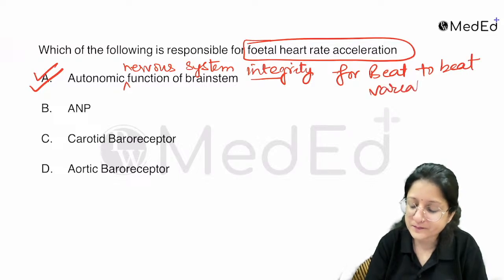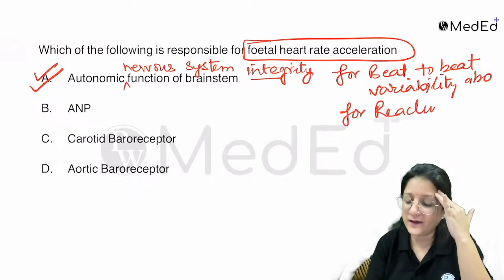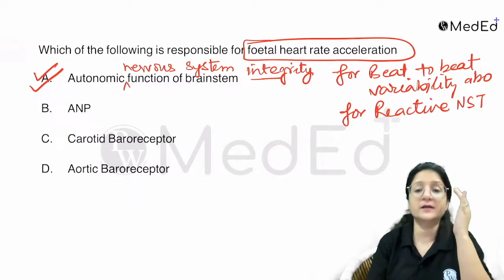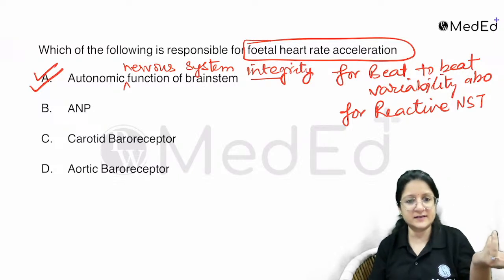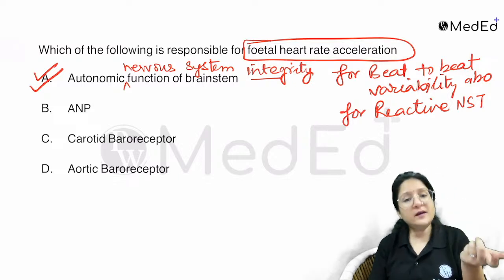Also, this is responsible for the reactive NST. That's what it means, heart rate reactivity. Now, carotid baroreceptors, aortic baroreceptors.